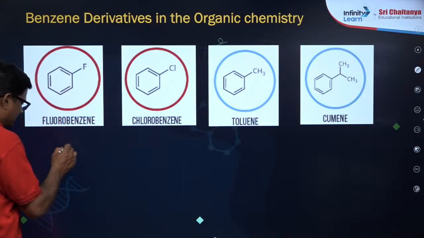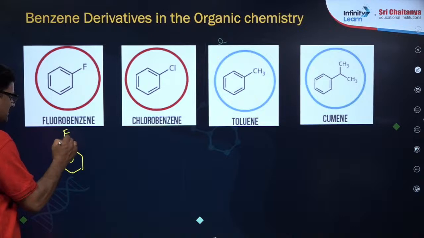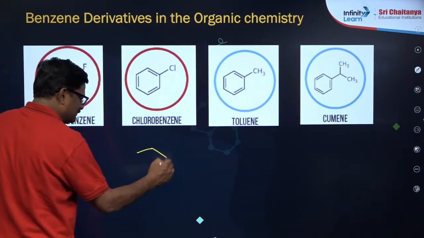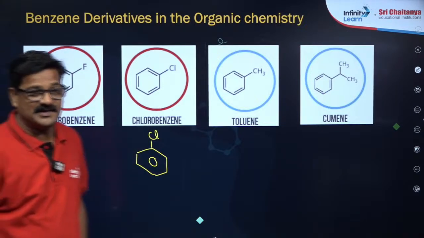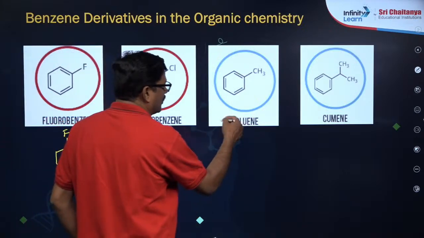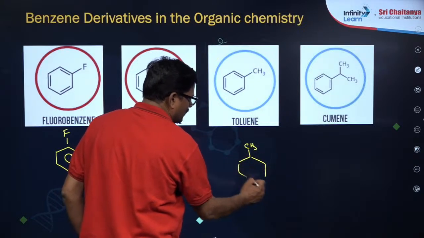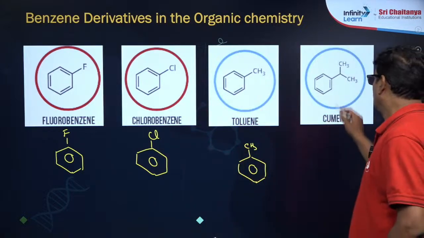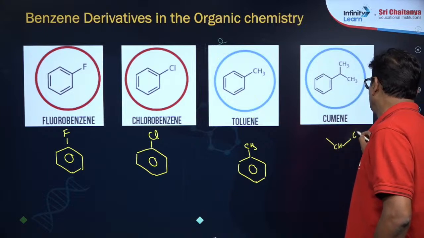We write benzene like this, and a fluorine is attached. So it is fluorobenzene. And chlorobenzene. We have iodobenzene, bromobenzene, chlorobenzene. Many are there. Toluene or methylbenzene. Methylbenzene is also called toluene. And cumene: isopropylbenzene is called cumene.